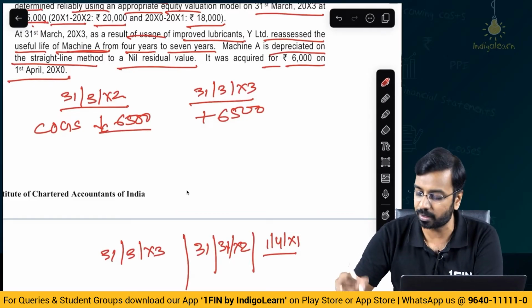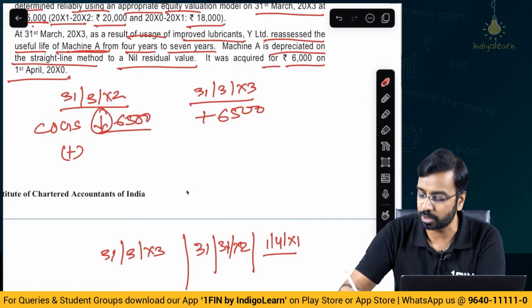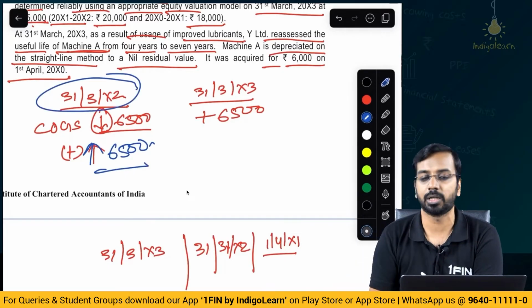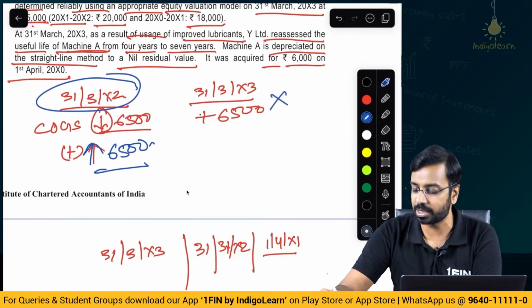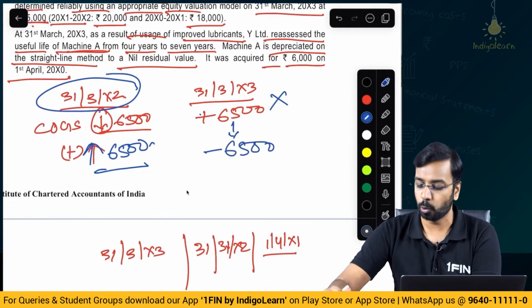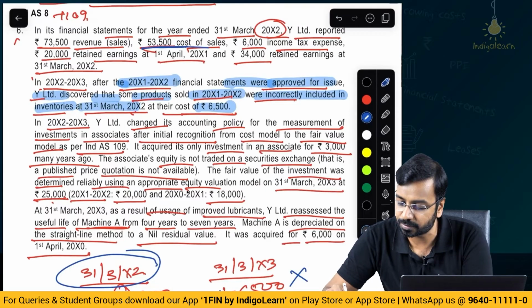Now, this 6,500 of cost of sales, because you have reduced it, you have to add it, or you have to increase it. You will have to increase 6,500 in which period? 31st March of year 2, and this incorrectly done, you have to bring it down, you have to subtract 6,500. So 31st March of year 2, in the financial statement they have said cost of sales is 53,500.